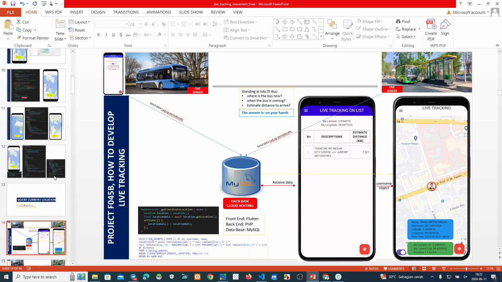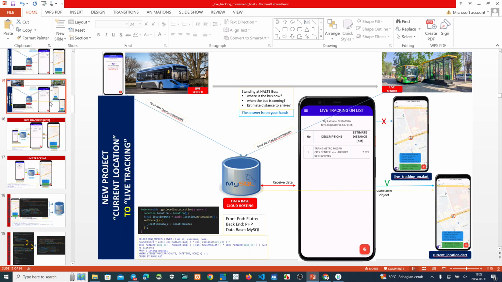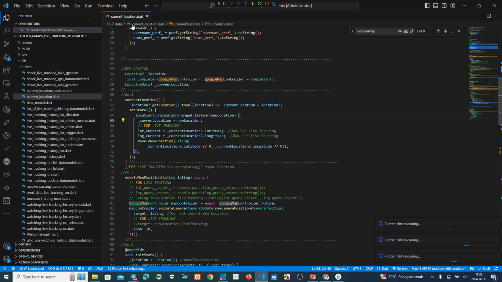We want to use this file, current location, to become a live tracking, because we cut this and then we use this. Okay, live tracking on. We copy this current live tracking on.